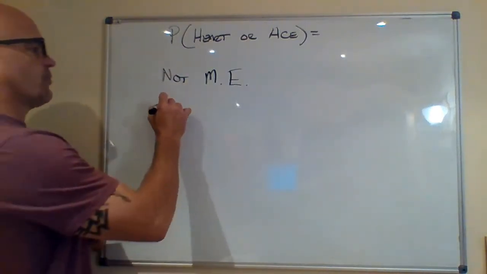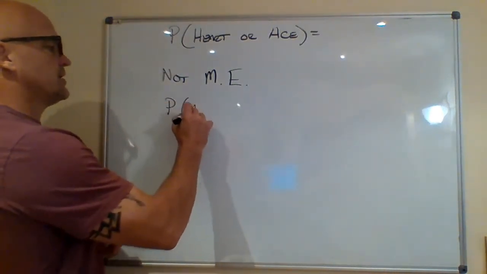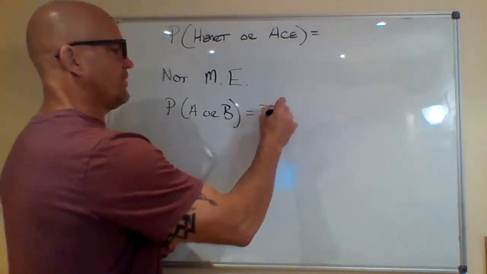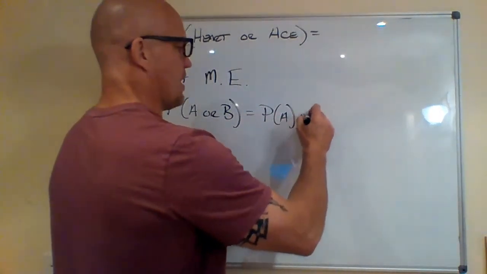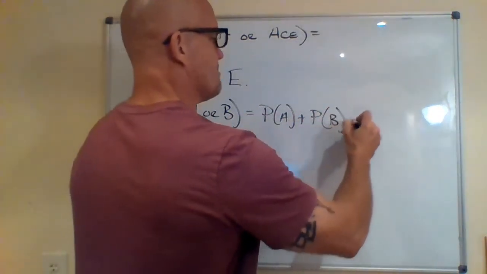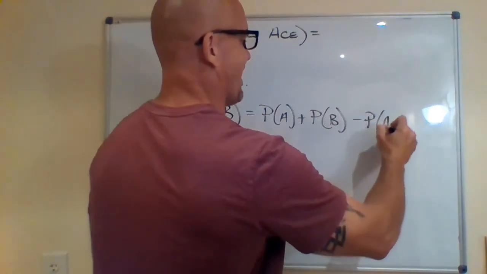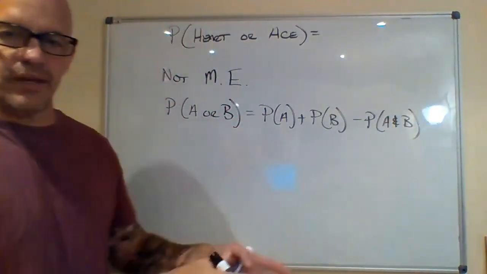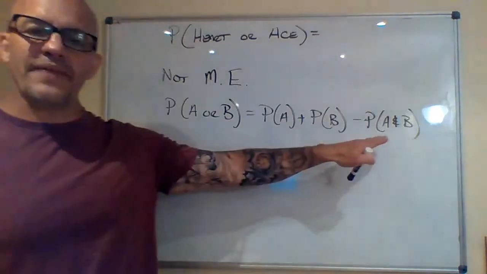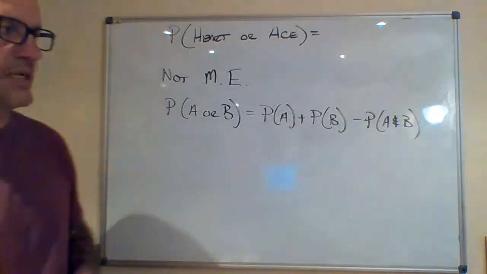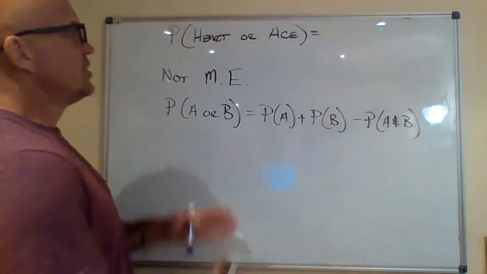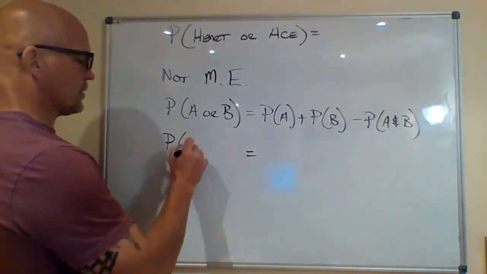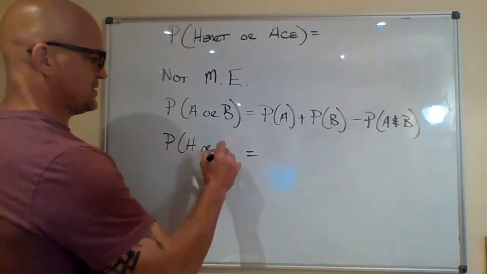That means the formula I am facing is: the probability of A or B is the probability of A plus the probability of B minus the probability of A and B. So instead of finding just the probability of each and adding together, I have to account for that overlap, since they can occur at the same time, and subtract it. I'm going to come down here so that I have room. So we're doing the probability of heart or ace.